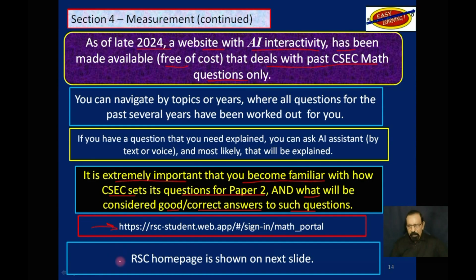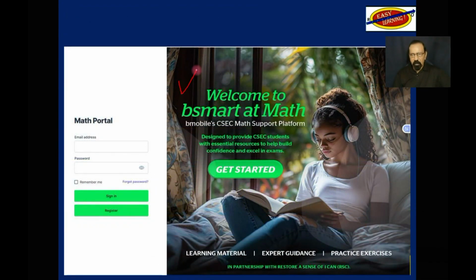On the next slide, I will show you what the home page for that website looks like. This is the home page. You will have to register first, and of course, subsequent to that, sign in.